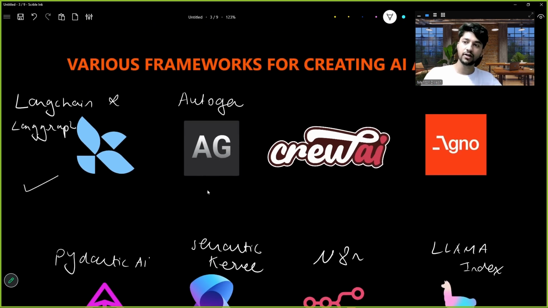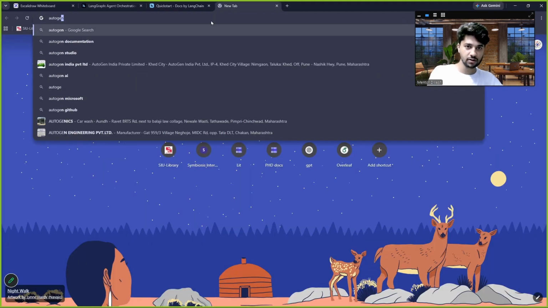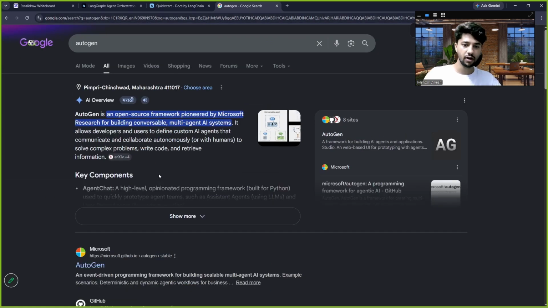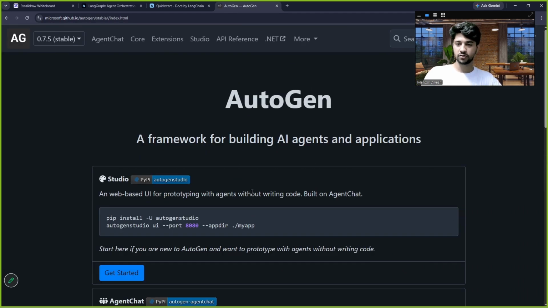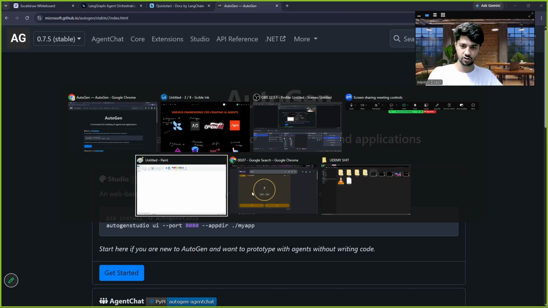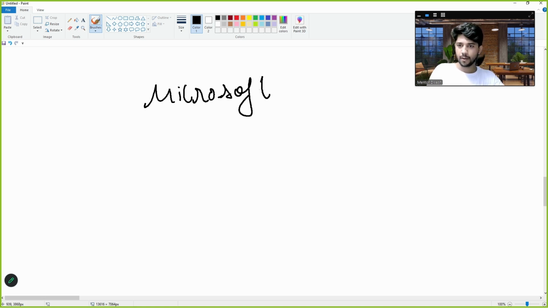Let us talk about another framework, which is AutoGen. Now, AutoGen is made by Microsoft. I can just simply search AutoGen. You will see everything in common. I'll open this AutoGen. So how it was is, earlier Microsoft, this is an interesting story which you should know. Earlier Microsoft had their own framework for AI agents. Let us say Microsoft was having a team of AutoGen. What is AutoGen? AutoGen is a way to make AI agents, just like LangChain, right?